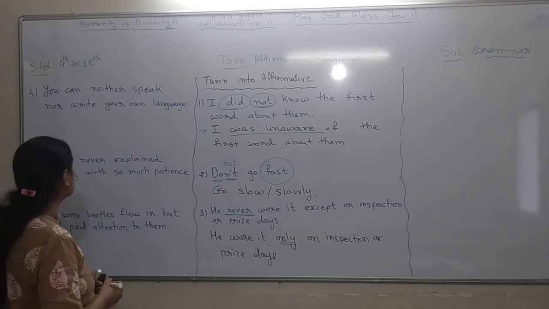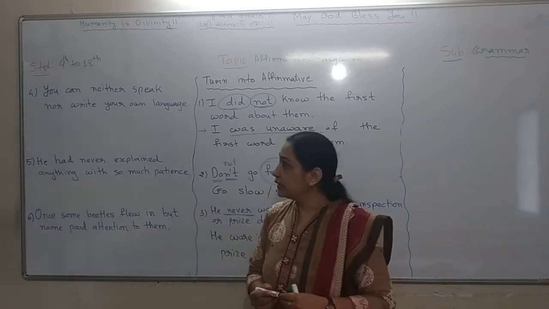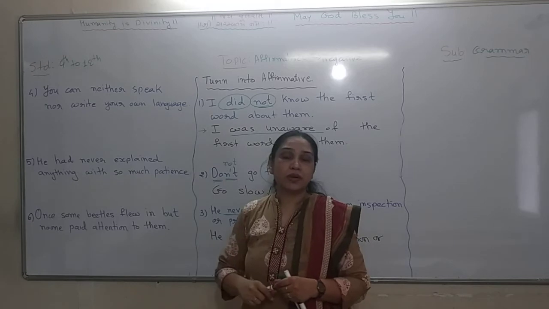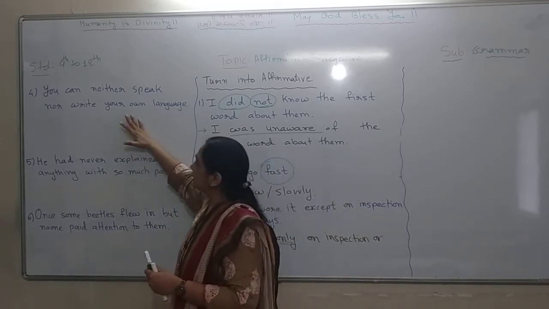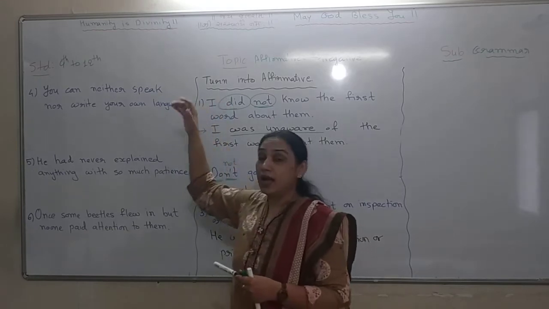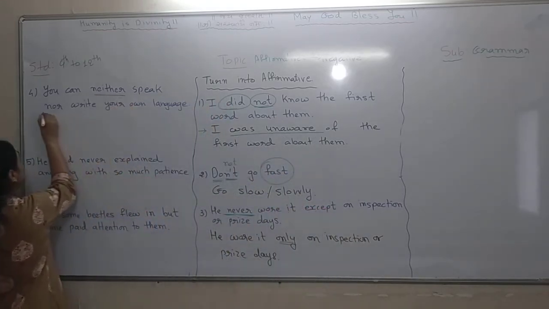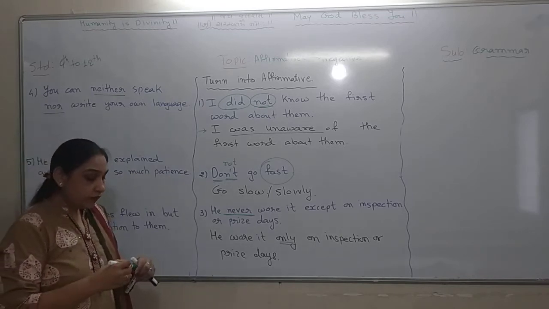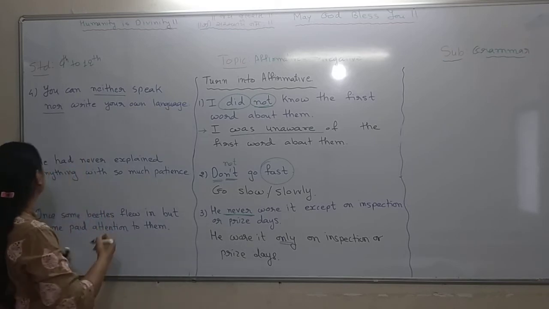You can neither speak nor write your own language. That means speaking and writing of your own language is completely prohibited. So now if I want to put this sentence into affirmative, I have to remove obviously this neither and nor. So what should I do? Here I will use the words refrain from. What will I use?